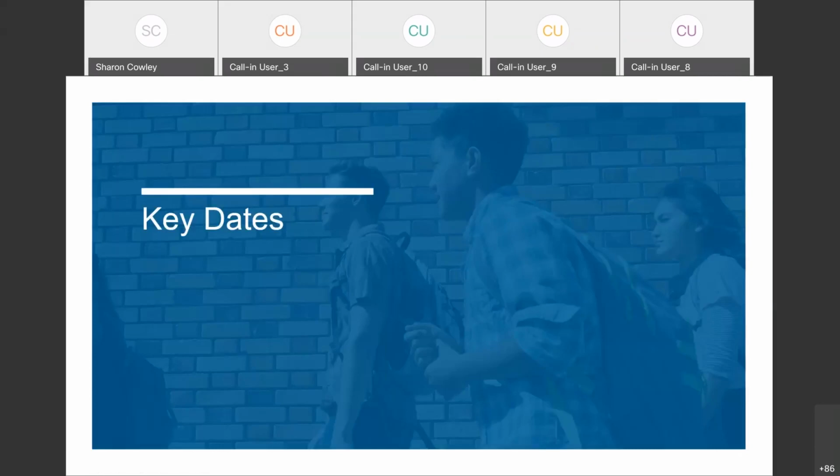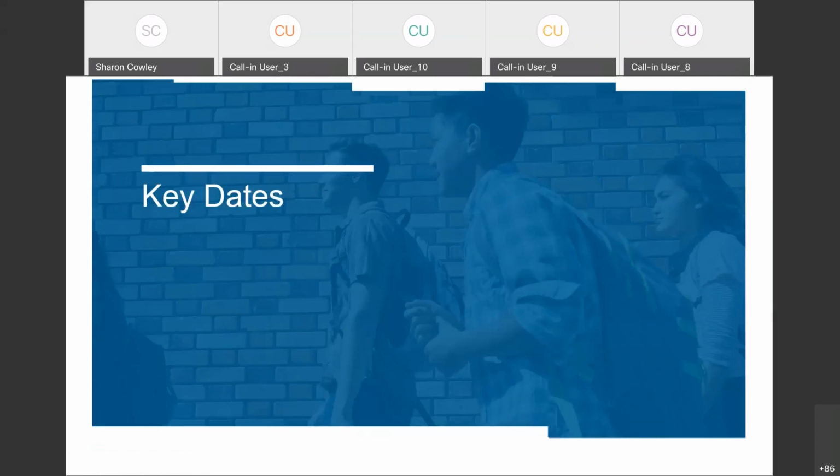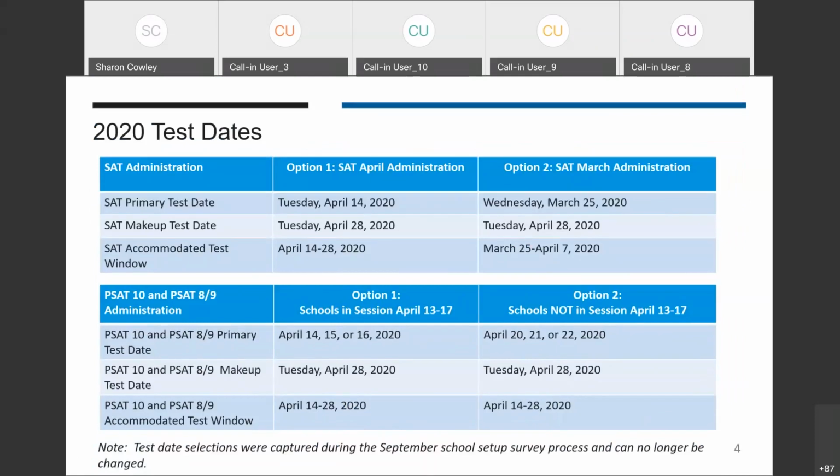First, I wanted to start off with some key dates. We'll talk about the administration dates first. As part of the establishment survey that was distributed this fall, districts selected from one of two SAT primary test dates, either April 14th or March 25th, 2020. The primary test date will be used by all standard test takers, as well as some accommodation types that can test on a single day or in the standard testing room, such as large print test books, some extended time testers, and preferential seating or wheelchair accessibility.